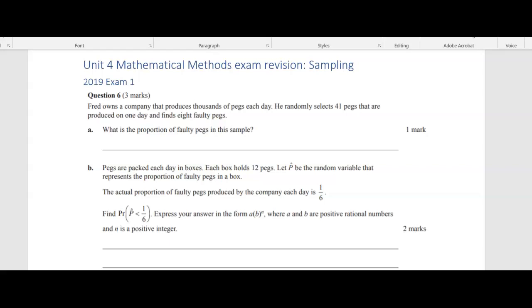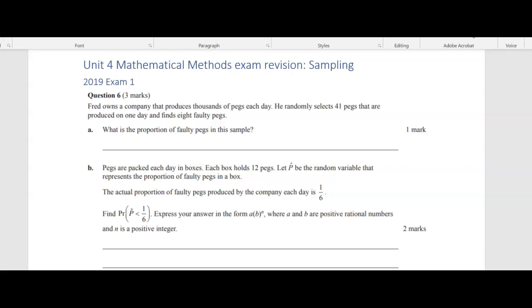So a couple of questions for exam 1. Now, in 2020, sampling was not on the course. It was taken off the course because of the impact coronavirus had on the students. So you might see it in 2021. So it's probably a good idea to understand it, although if it is on there, it is such a small piece, okay? But you can get easy questions or you can get hard questions. So it's hard to tell what might be on this year's exam.